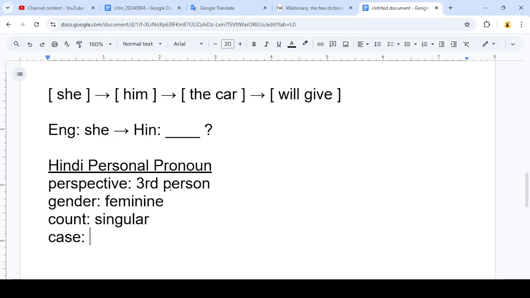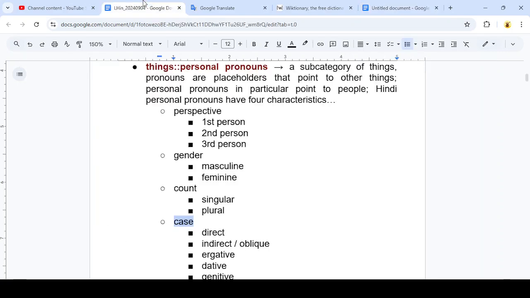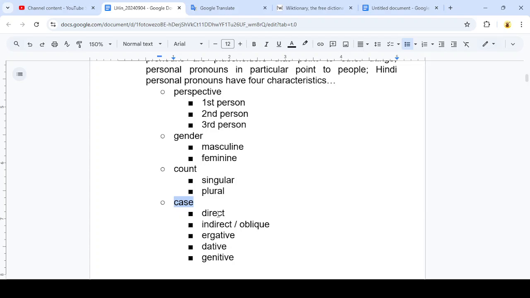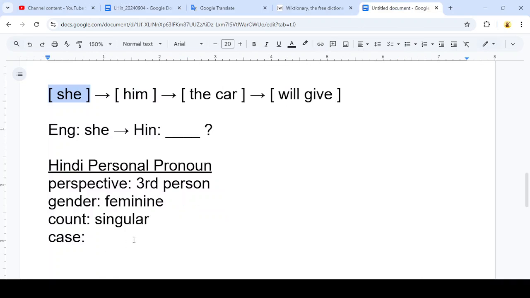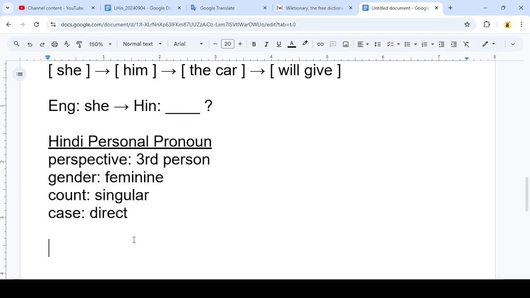Count is going to be singular. And for the case, because she is operating as the subject here, that is probably going to be the direct case. So I'll say that this is the direct case. Cases in Hindi are kind of tricky. They're a little bit different from those in English, but I think direct is the best choice here.